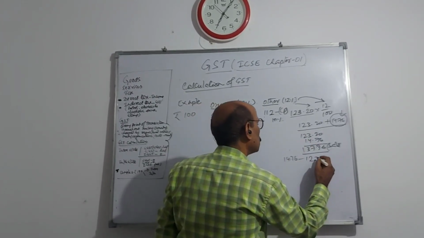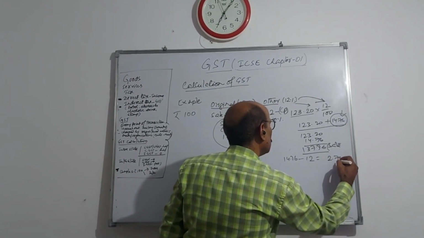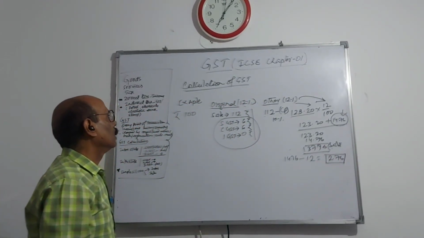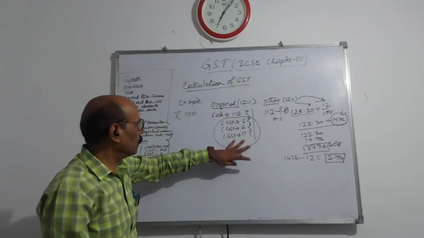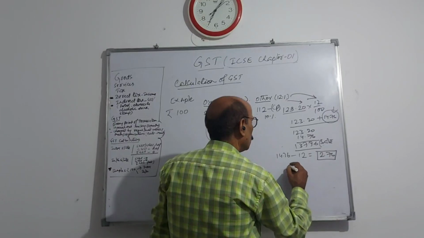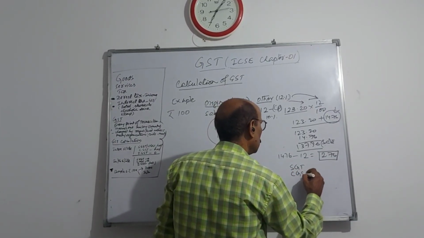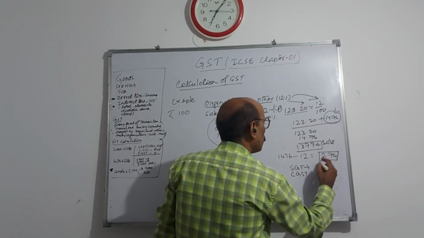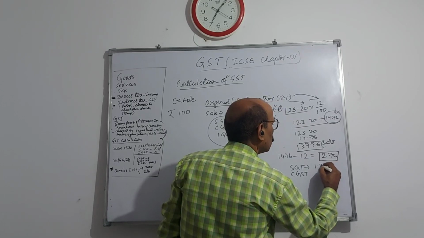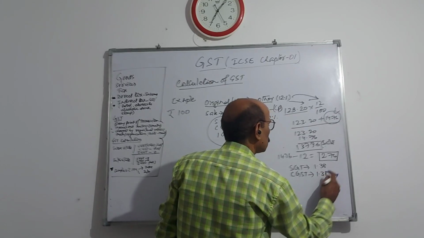So that means this will be 2 rupees 76. This will be deposited as GST, and if this is intra-state, within state, the same amount will go to SGST and CGST, means half. Half means 1 rupee 38. This much to the state and this much to the central.